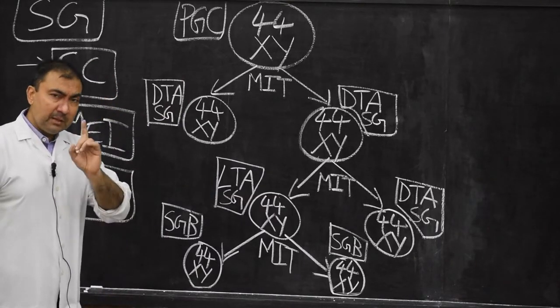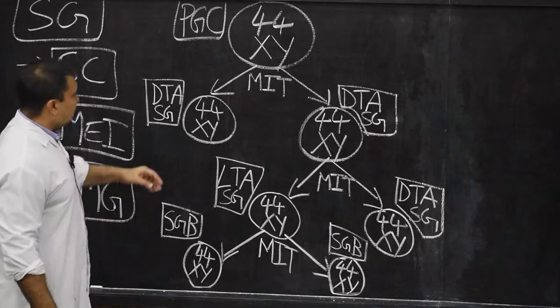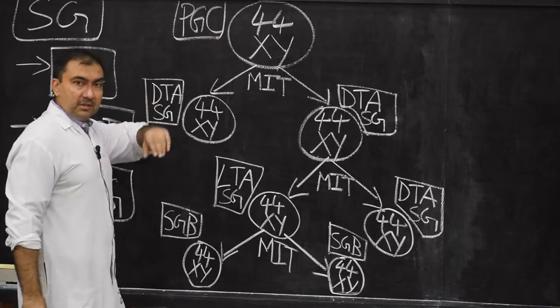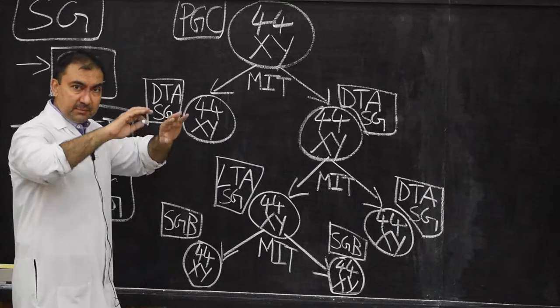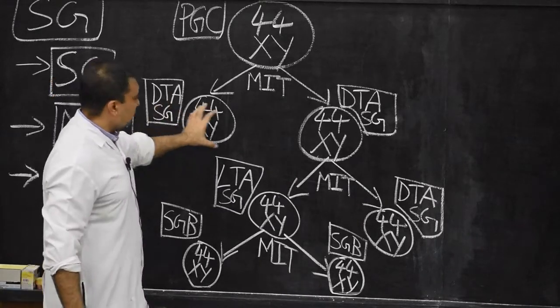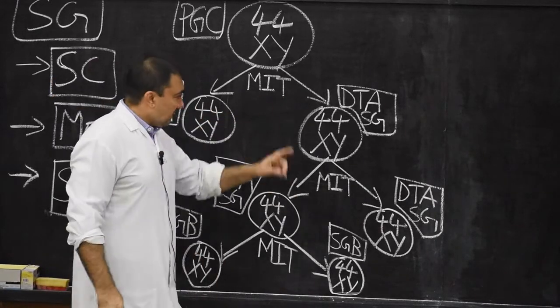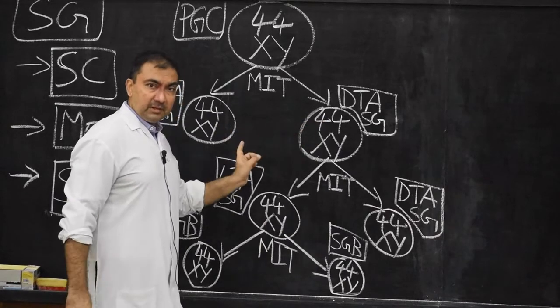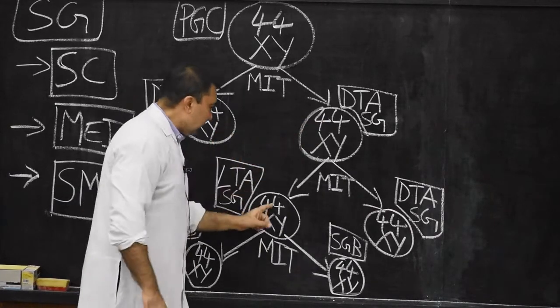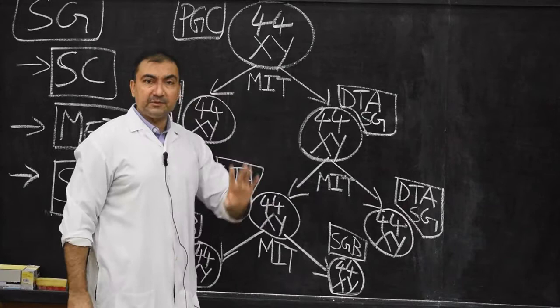Still one more stage is left. Now please note down, once again, from primordial germ cell, each has undergone mitosis to form two dark type A spermatogonia. Each dark type A spermatogonia will undergo mitosis to form one light type A and one dark type A spermatogonium.